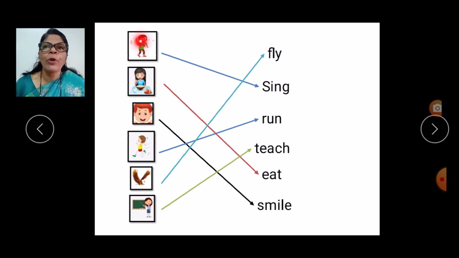Boy, what is this boy doing? Singing. So match with sing. Girl is eating. Match with eat. Boy is smiling. Match with smile. This boy is running. Match with run. Bird is flying. Match with fly. Teacher teaches. Match with teach.